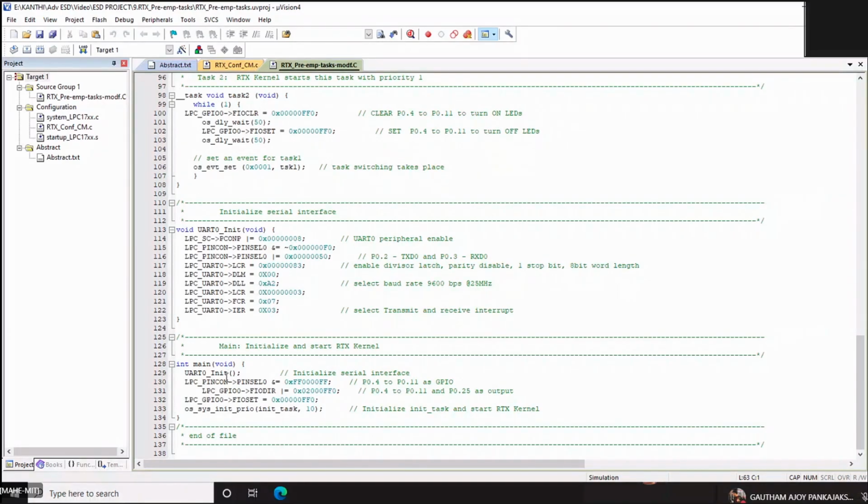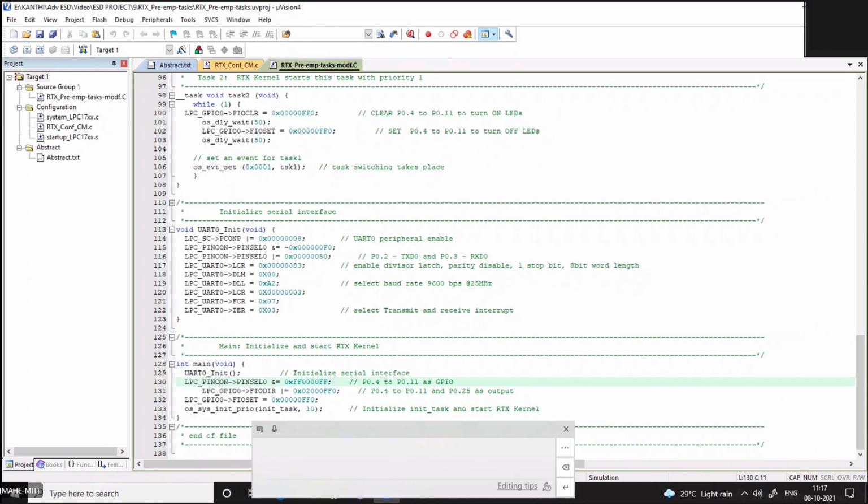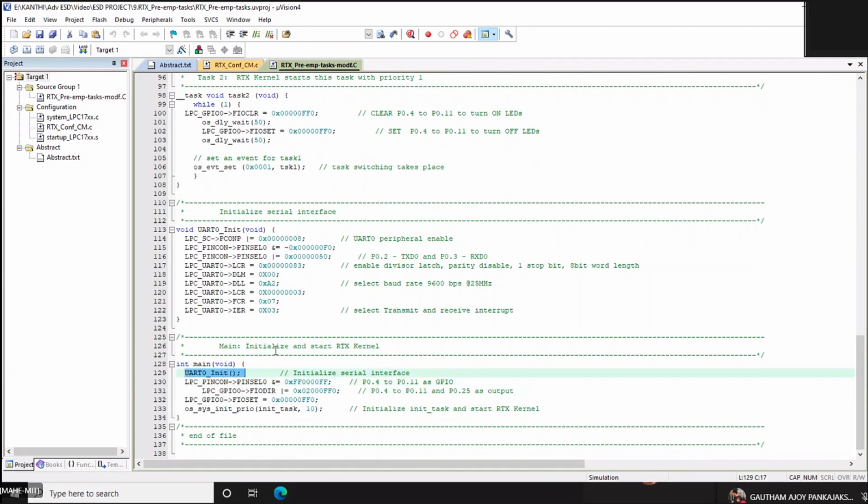So in the main program, I'm using the UART initialization, and then I'm using the port pins for the GPIO.